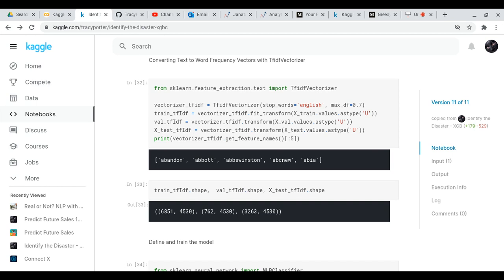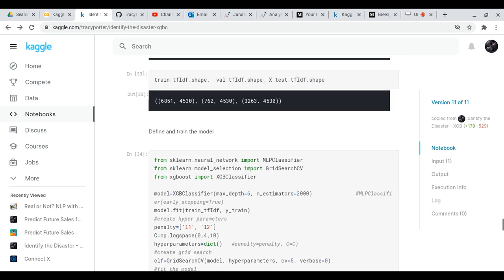X test TF-IDF is derived from X test. So we wanted to see the shape of train TF-IDF, val TF-IDF, and X test TF-IDF, and you can see now they have 4530 columns, whereas before it was put through the vectorizer, it was just a one-dimensional array.